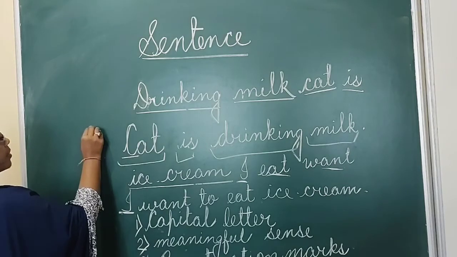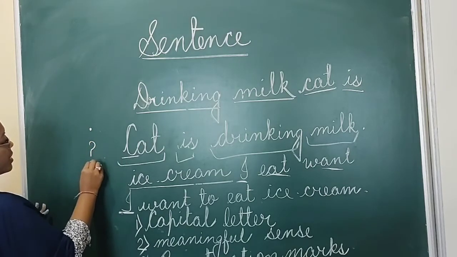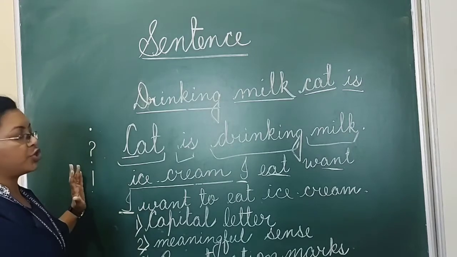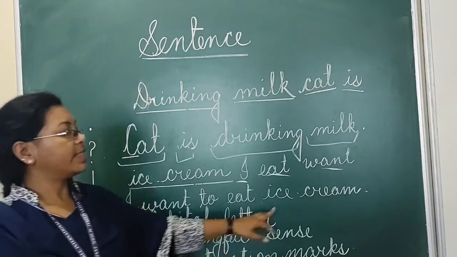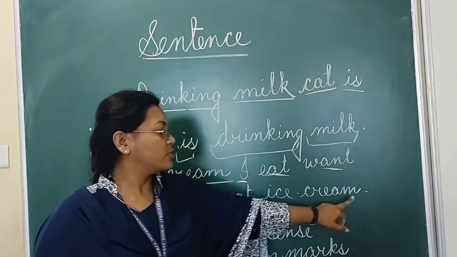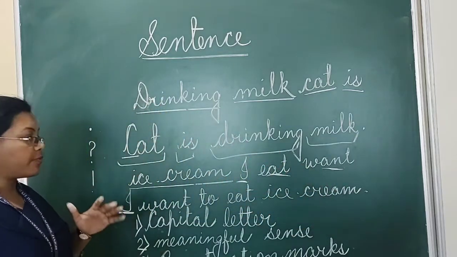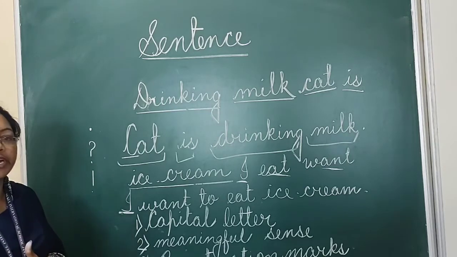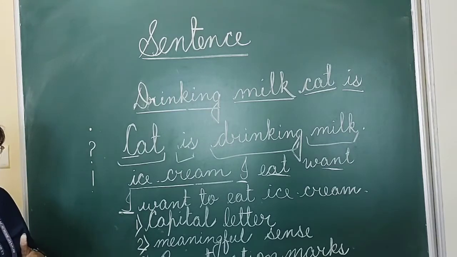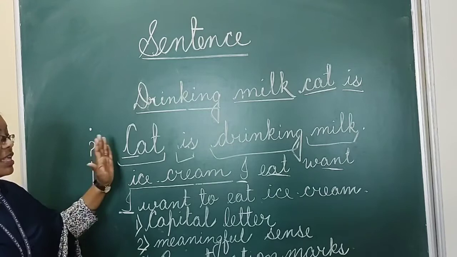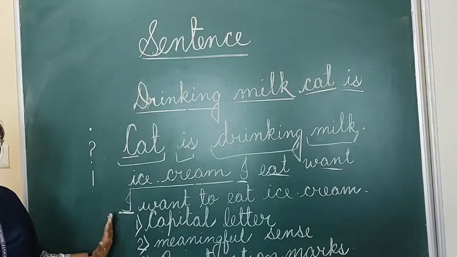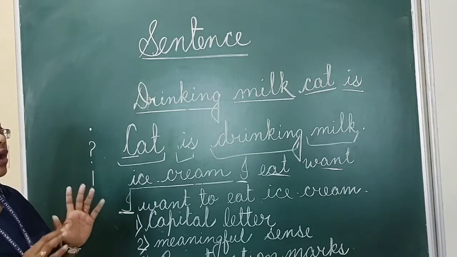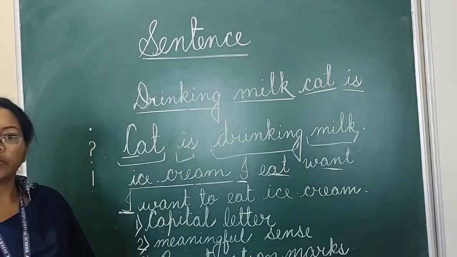Like full stop, question mark and exclamatory sign. So these are the punctuation marks which we use at the end of our sentences. In what type of sentence what type of punctuation mark will come, I will tell you later or in the next video. But right now, please try to understand the sentence and how sentences are formed.